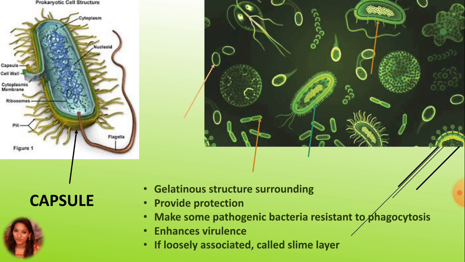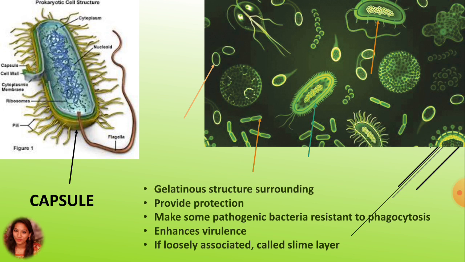Capsules are produced only by certain species of bacteria, and these capsules are not essential for life, but they provide protection in unfavorable environments. The presence of capsule makes some pathogenic bacteria resistant to phagocytosis and enhances their virulence. Capsule also helps in attaching the bacterial cell to different surfaces, such as human teeth in dental plaque forming bacteria, plant roots and human tissue.